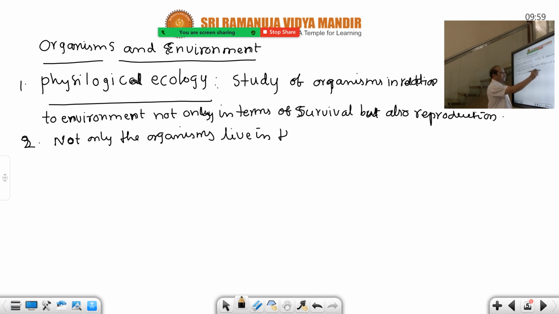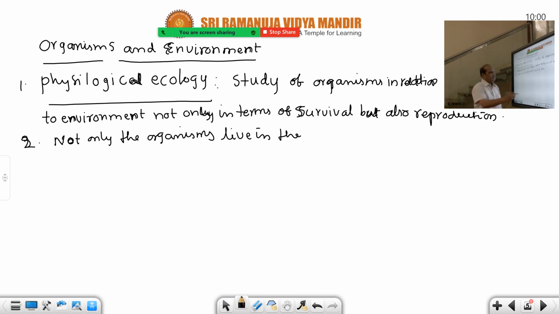Live in the favorable conditions. So here biomes are given, from desert to rainforest. I don't want to touch them because the ecological hierarchy is there. If you turn another page, the first line is biome. If you turn that page, the first one is biome. There I will give you. They are repeatedly there, that's why I didn't touch.